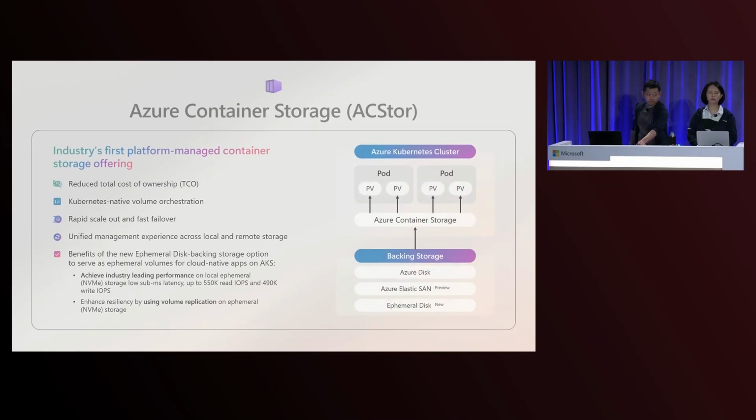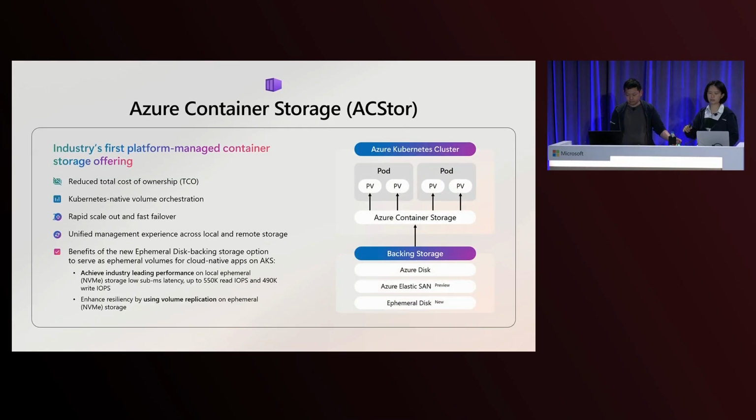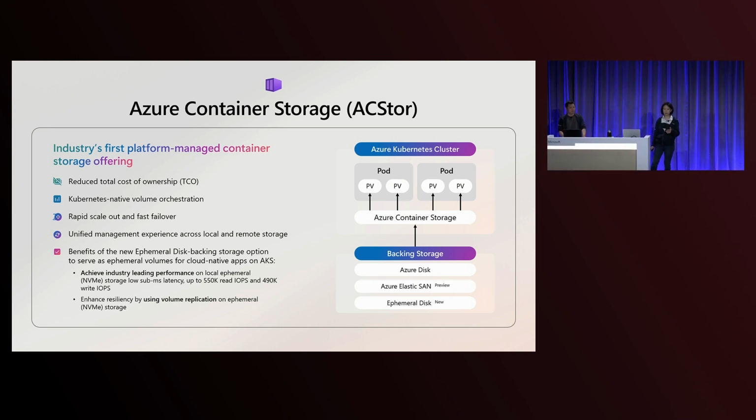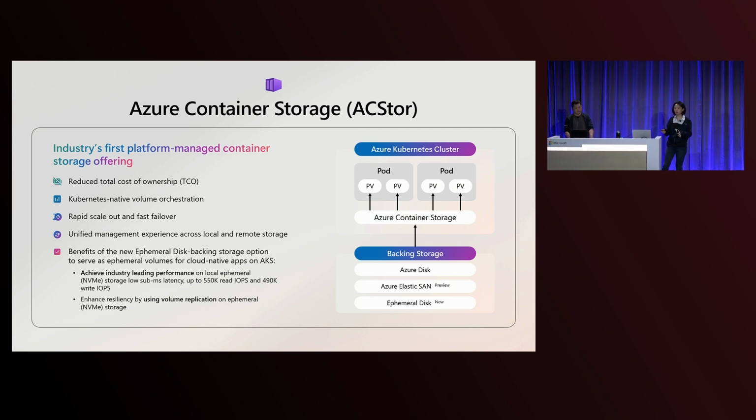For NVMe drives, what we provide on Azure with AKS is a way to utilize your local NVMe drives using Kubernetes native APIs. When you deploy an AKS cluster, which comes with VMs with local NVMe drives, these drives will be surfaced as individual drive letters. So how are you going to utilize them? How are you going to place your persistent volumes? Because none of you wants to be in the business of managing raw block storage, right? What you want is to just go to kubectl and deploy a persistent volume. Whatever the backend is, you take care of it for me.